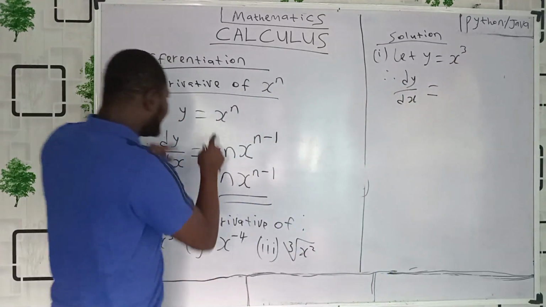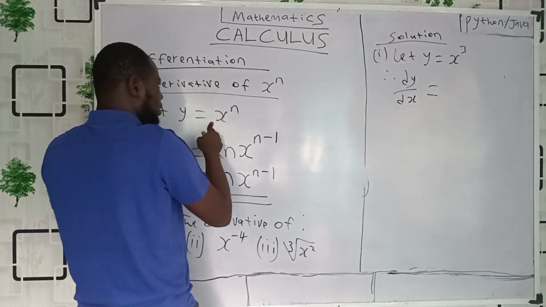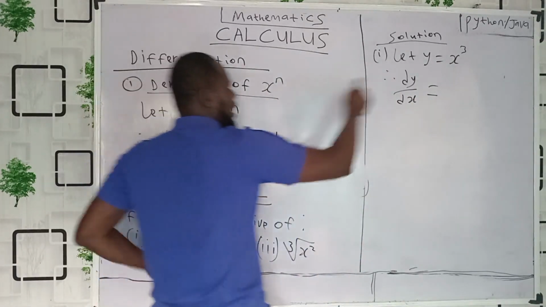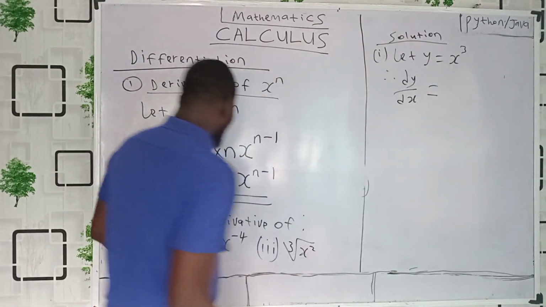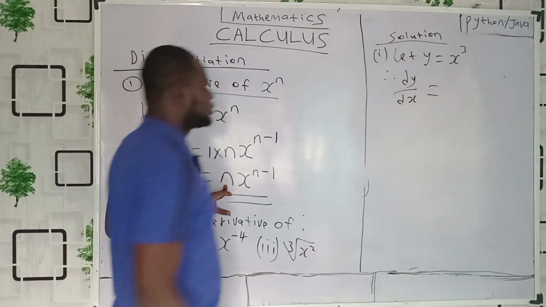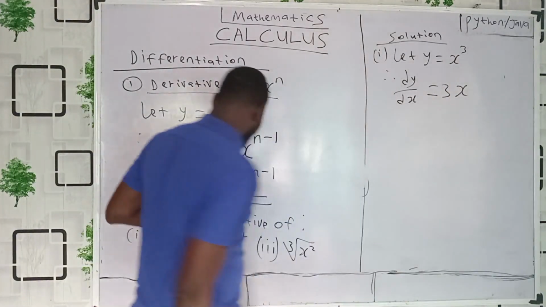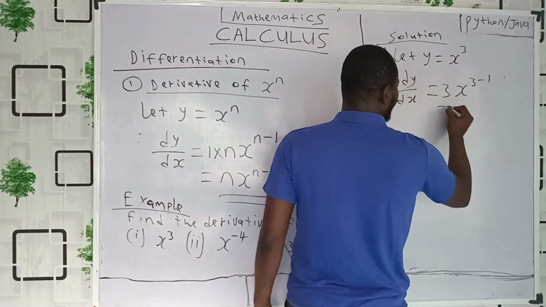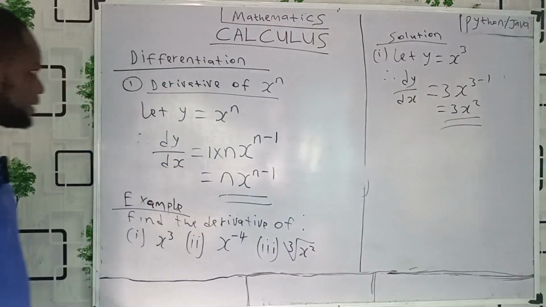Now, if you compare this with this, I have here 1. I have 1 here. I have what? n here. I have 3 here. That means n is 3. Beautiful. So what will you now do? You use this formula, which means you bring n to here. That is, what is n? 3. Then x raised to power what? n minus 1. That's raised to power 3 minus 1. That's going to be 3x raised to power 2. Beautiful. Are we getting it, everyone?